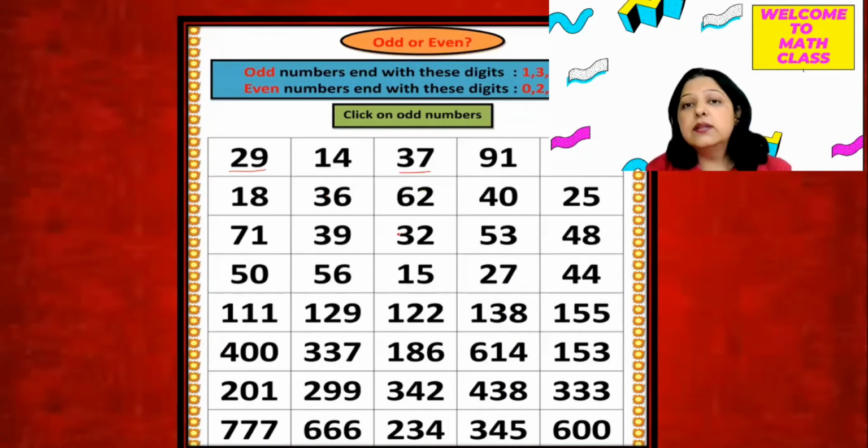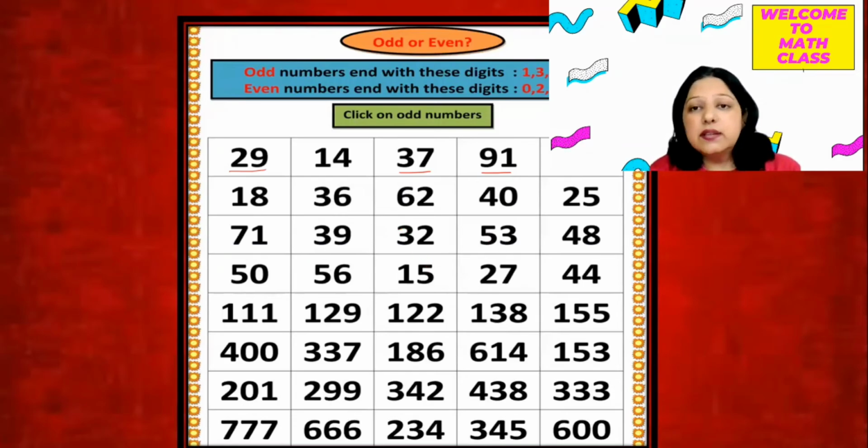Then 37 is an odd number. Then 91 is an odd number because in the beginning I told you that the number which ends with 1, 3, 5 or 7 or 9 will be called an odd number.